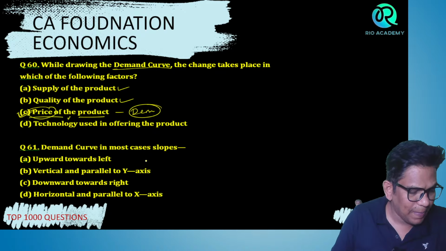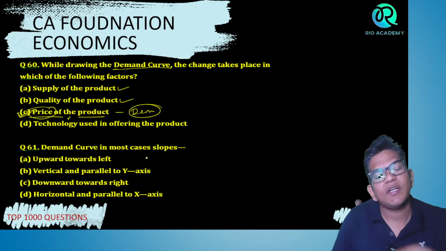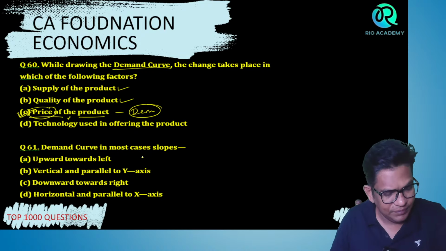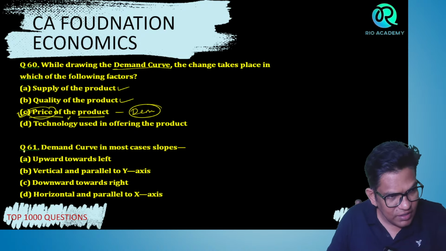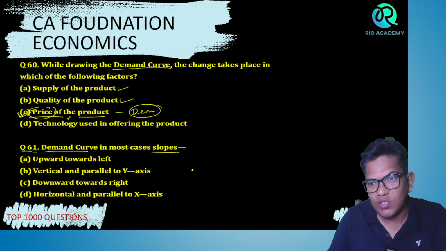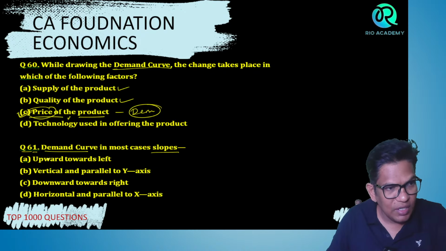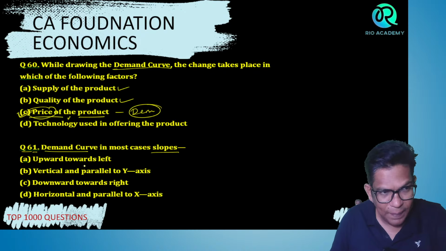Understood, bacha? Next we have question number 61. Demand curve in most cases slopes what, bacho? Slopes upward to the left, vertical, parallel to the x-axis, downward to the right.